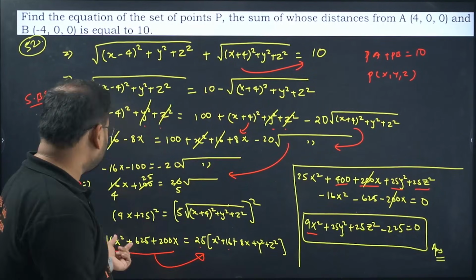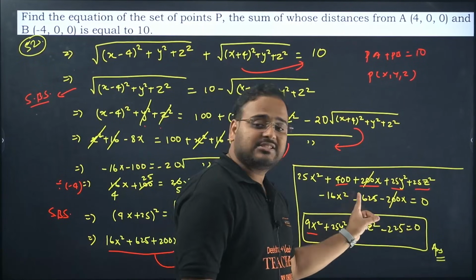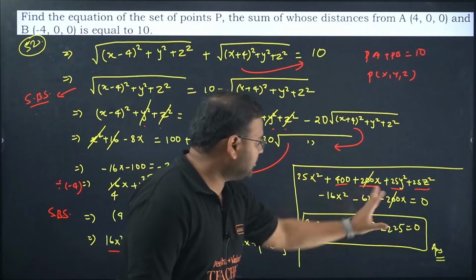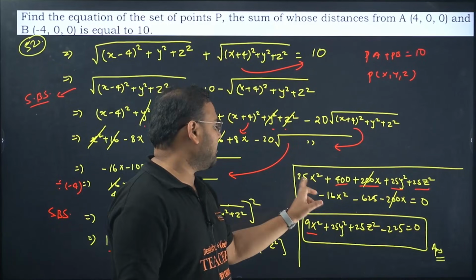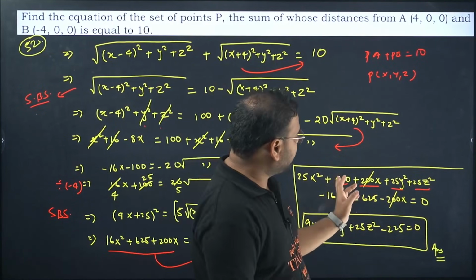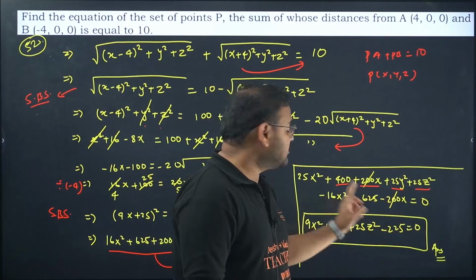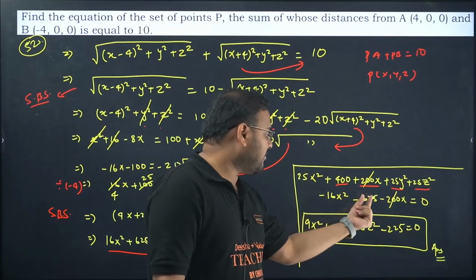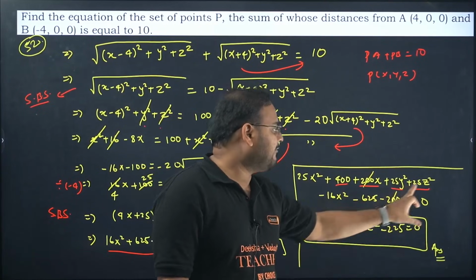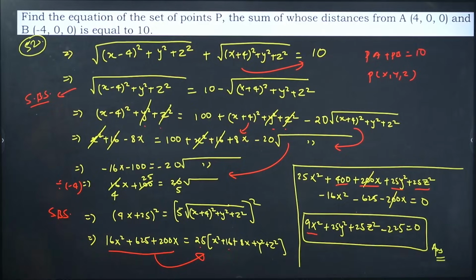Okay, next all these terms come over there, so minus, minus, minus. Minus 16x square, minus 625, minus 200x. Cancel what is common and take the difference. 25 minus 16 is 9. This is 400, 400 minus 625, will be minus 225, and 25 y square, 25 z square is as it is. I have given you the explanation for all the steps.